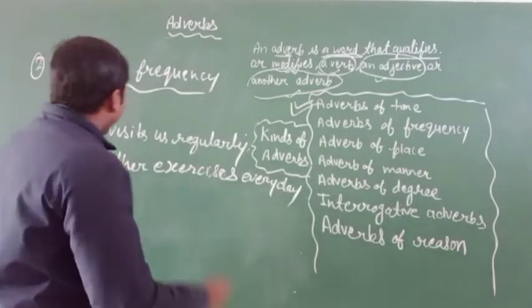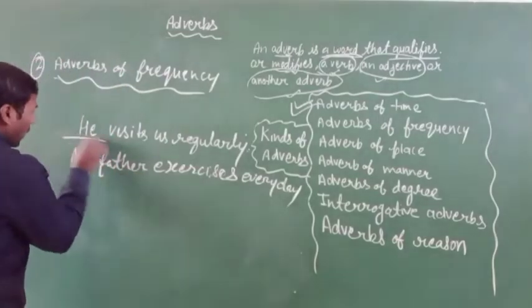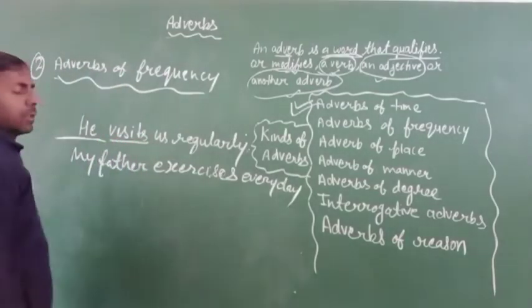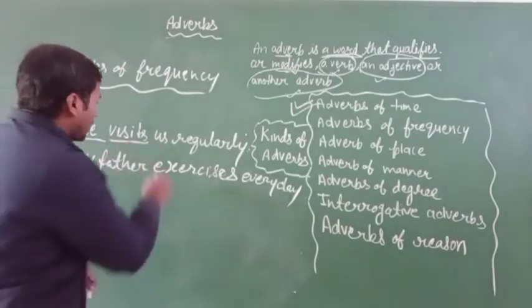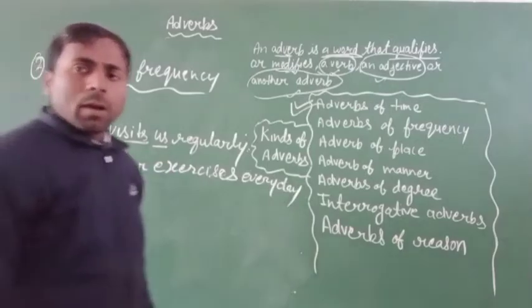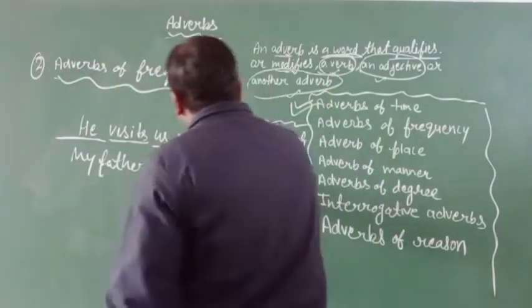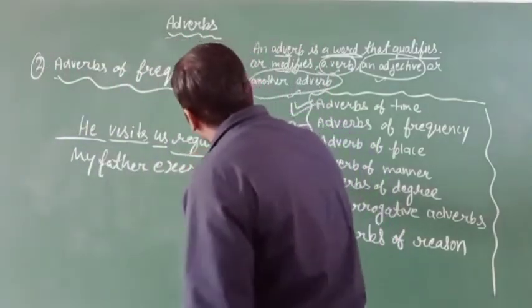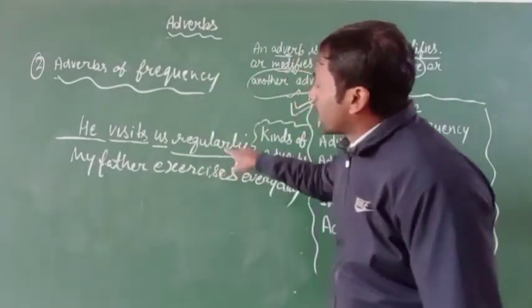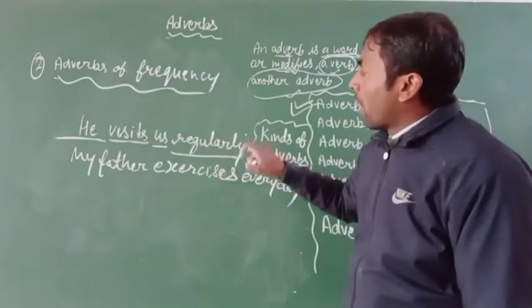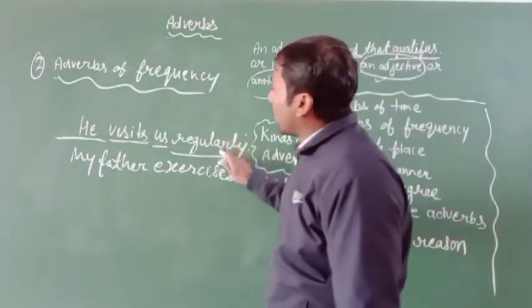In the first sentence, "he visits us": he is a subject, visits is a verb, and us is an object. The rest of the sentence is "regularly". This word is an adverb, and what kind of adverb?